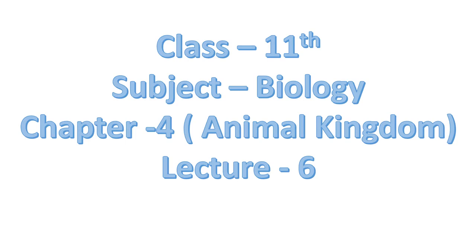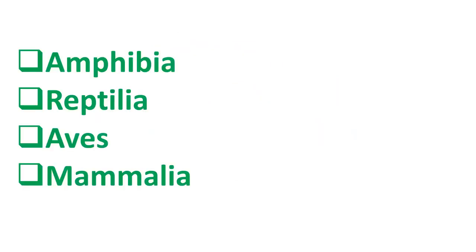Students, this is 11th class biology, lecture 6 of chapter 4, Animal Kingdom. To be discussed today are these classes of vertebrates. First is amphibia, after that reptilia, aves and mammalia.